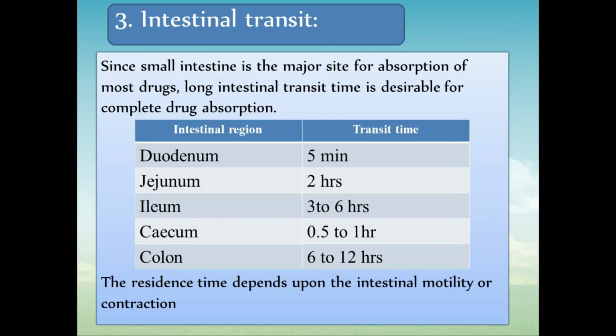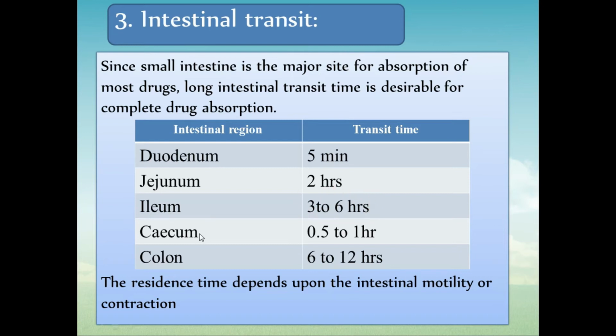Now, depending on the intestinal regions, transit time is different. Firstly, the duodenum: generally the drug will remain in your duodenum for 5 minutes. After the duodenum it will reach the jejunum and reside there for 2 hours. Then from the jejunum it will enter the ileum, residing there for 3 to 6 hours.